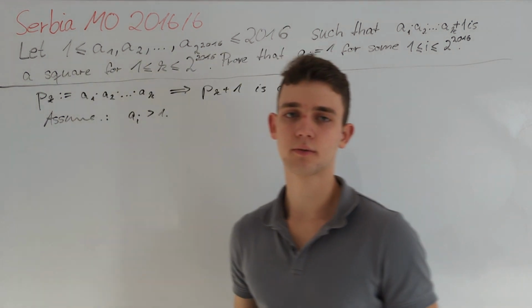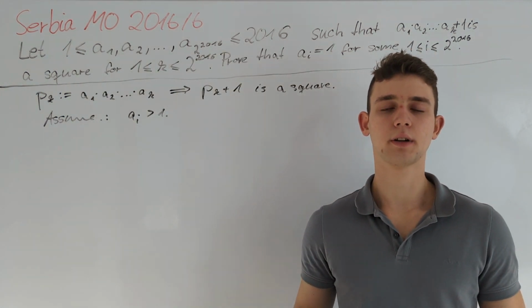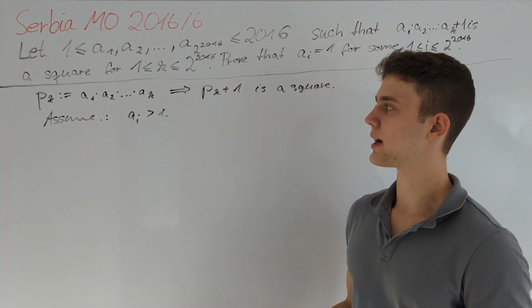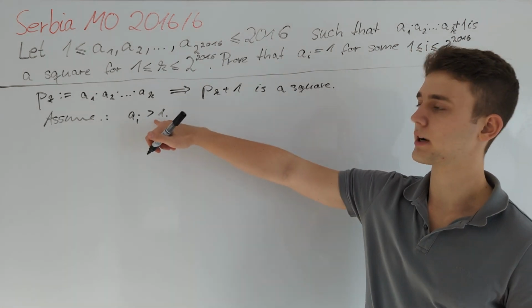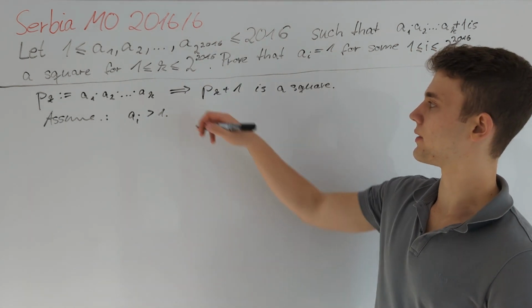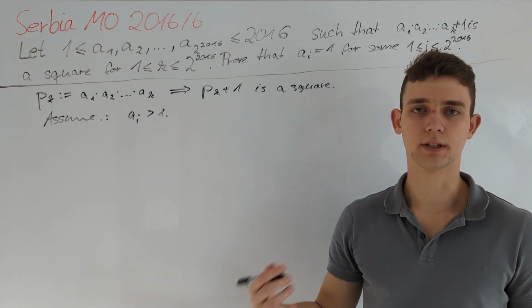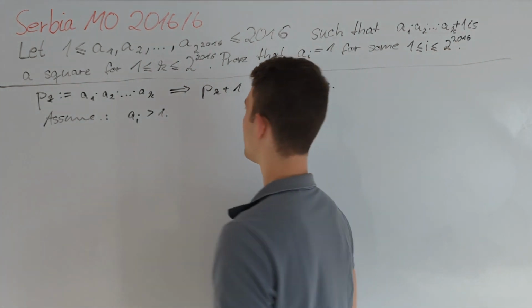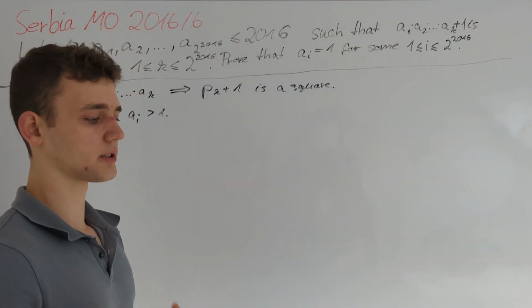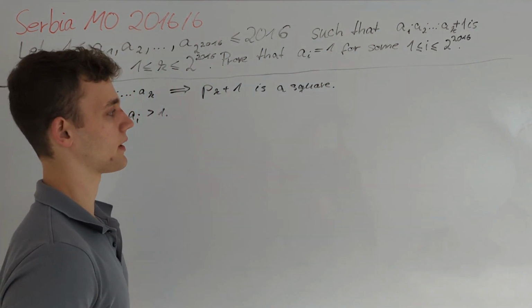When I was first confronted with this problem, I tried figuring out why it was problematic to have all ai's greater than 1 and still have this condition hold true. Because after all, we are trying to get a contradiction out of this. So I took a look at how the construction of an easy counterexample fails.